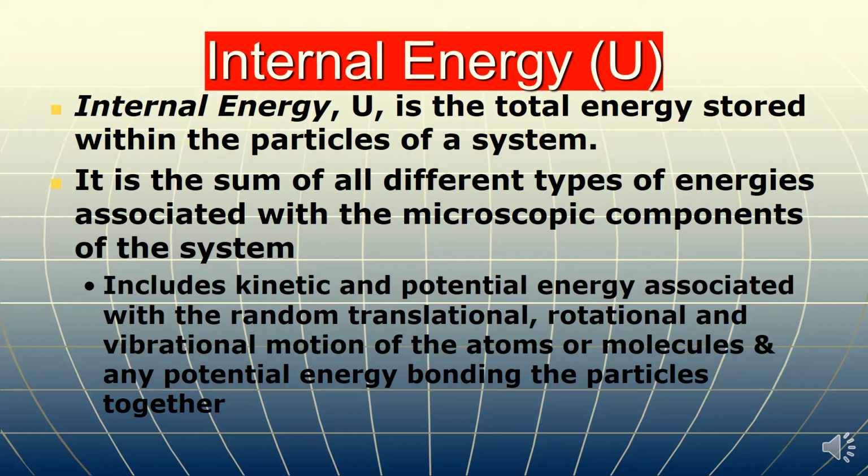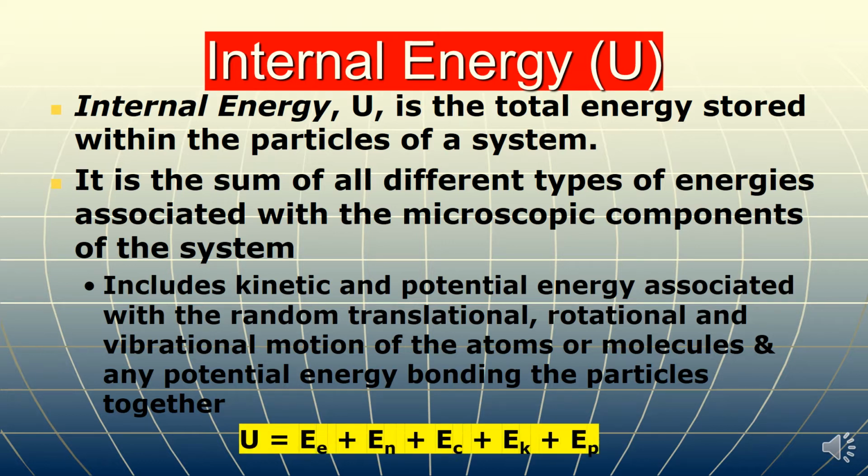And these different types of energies include kinetic energy, potential energy, and different types of vibrational, rotational and translational energies related to the motion of the atoms and molecules, energy of electrons, and chemical bond energy. If we sum up all these different types, then we get the formula of internal energy: U is equal to electronic energy plus nuclear energy plus chemical bond energy plus kinetic energy plus potential energy of atoms and molecules present in a system.